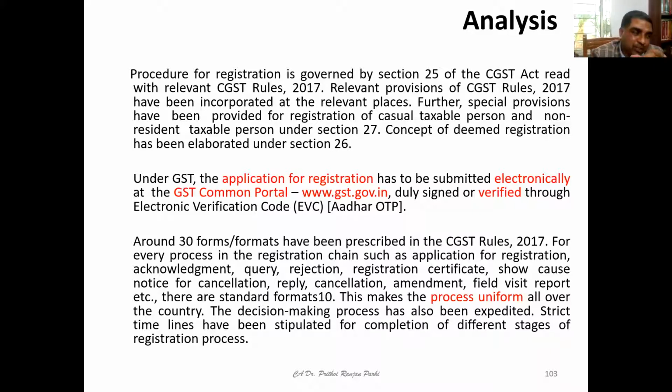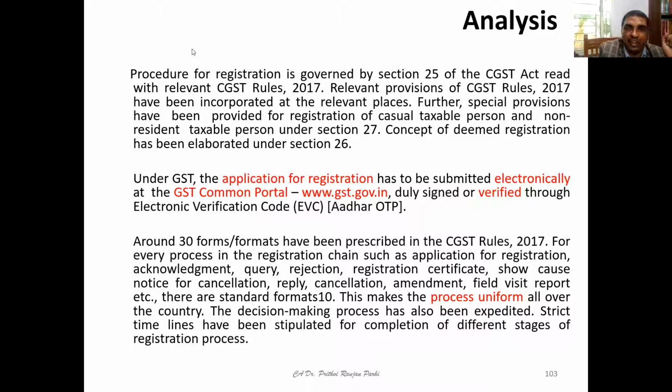Of course, the proper officer may also get somebody registered. And this electronic application has to be submitted on the GST common portal, www.gst.gov.in, and it shall be duly signed and verified through EVC code, for which an Aadhaar OTP will be sent.